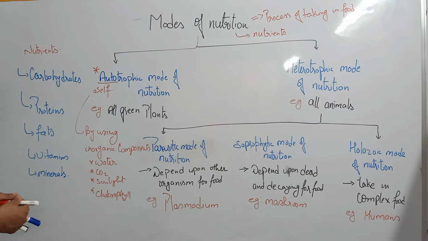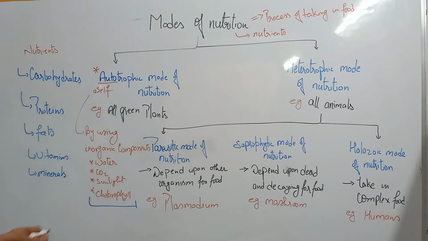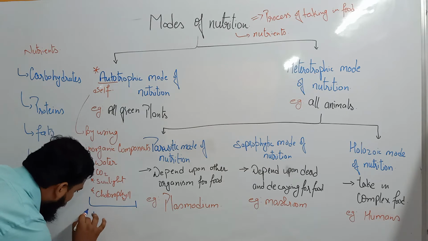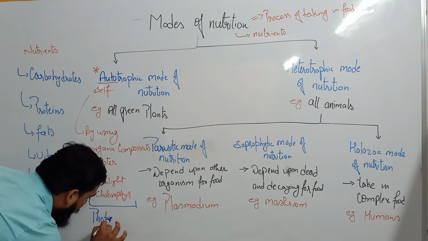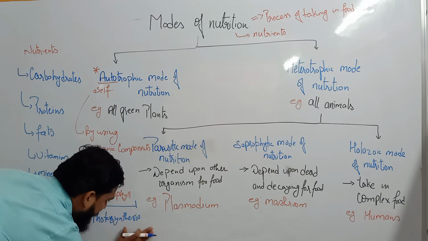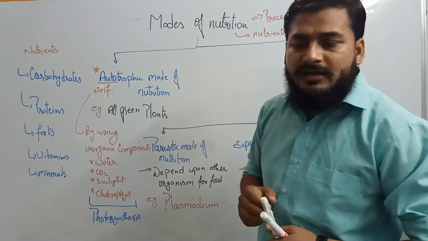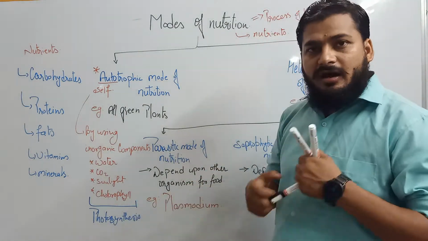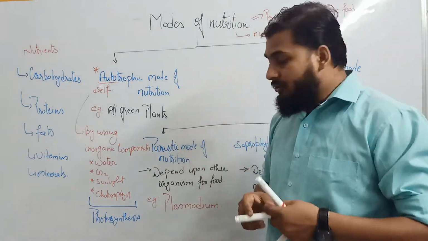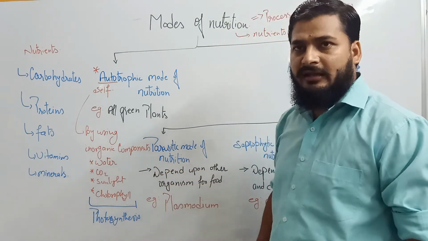And this process of producing food by using these inorganic substances is called photosynthesis. This process of obtaining food is called photosynthesis, in which the organism utilizes water, carbon dioxide, sunlight and chlorophyll to